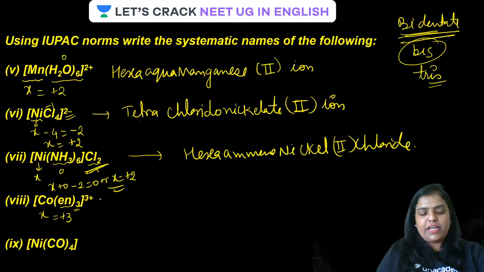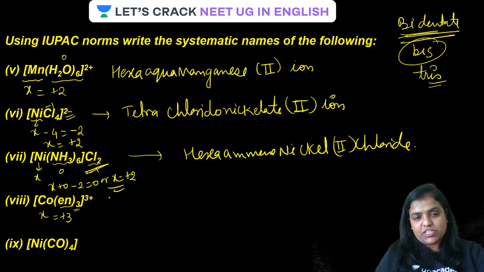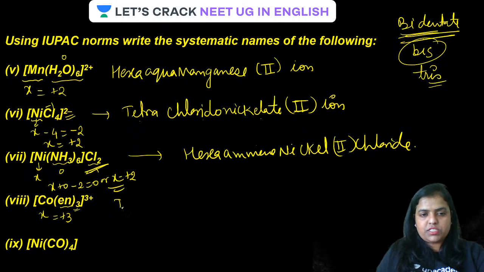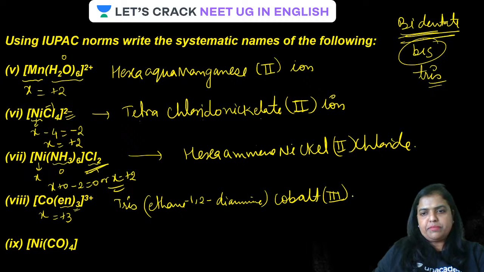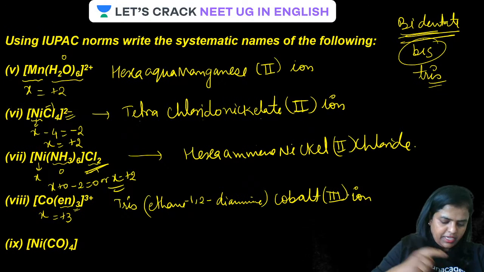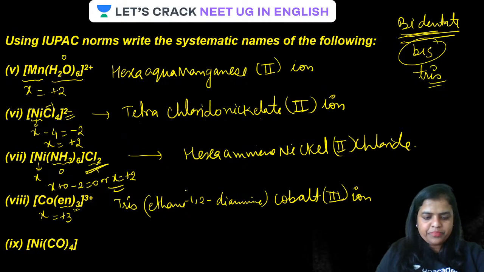Let us see how it is to be named. I told you, guys, ethylenediamine is a bidentate ligand, and there are 3 such ligands. Therefore, the prefix tris will be added. It will be tris(ethane-1,2-diamine). Close the bracket. Then cobalt, then the oxidation state in a Roman numeral, which is III. And simply ion, because it is a cationic complex. All done, guys. Is this clear?